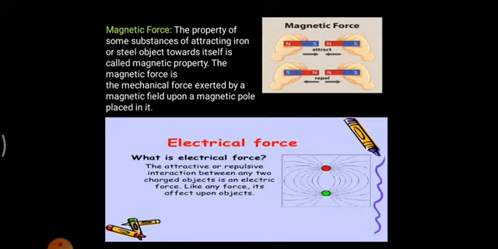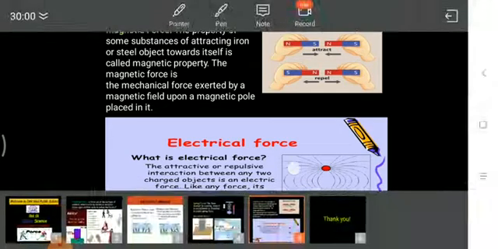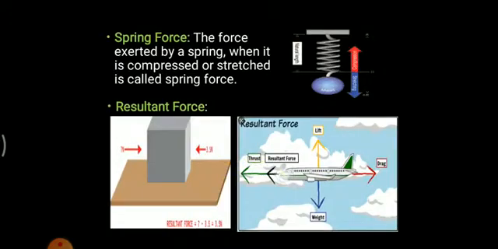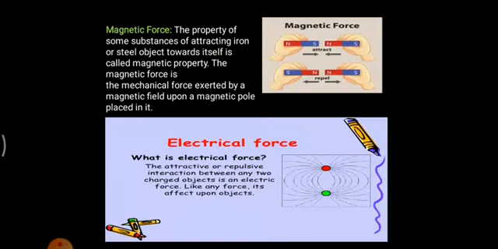Now, whenever a charge or an electron moves from one place to another in a conducting wire, electrons drift from the negative terminal to the positive terminal. That drifting would be felt in terms of an electrical force. So the movement of electrons from the negative terminal to the positive terminal is an electrical force. The attraction or repulsion interaction between any two charged objects is an electrical force.